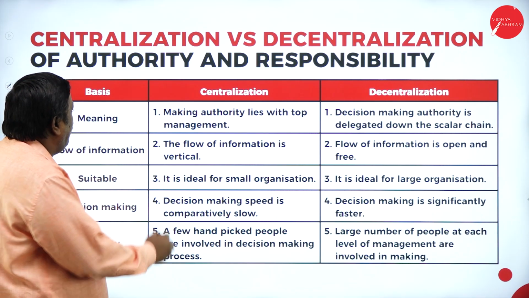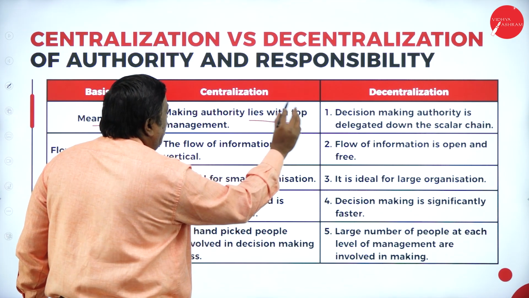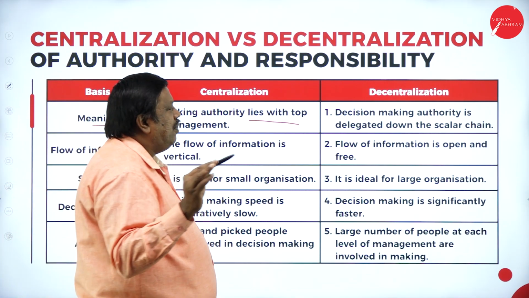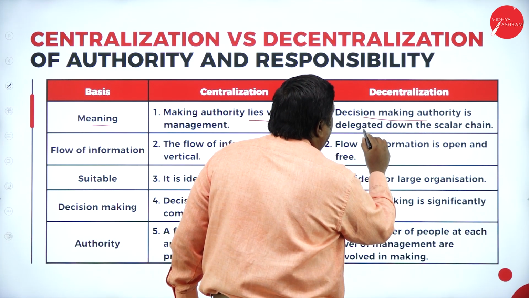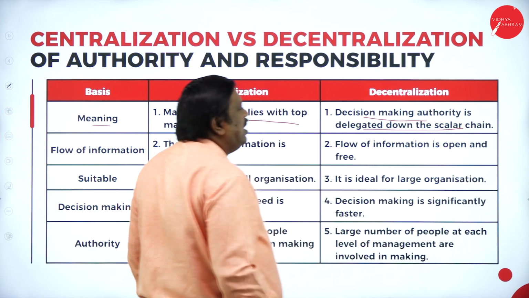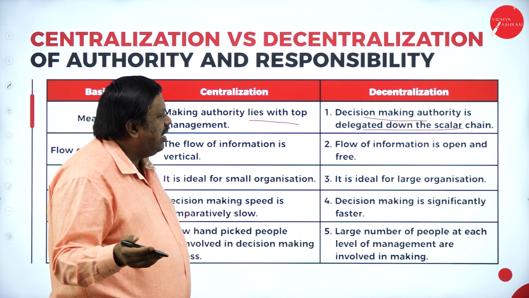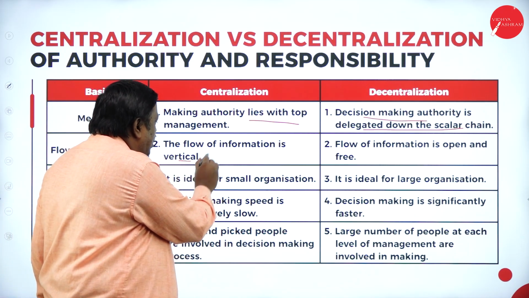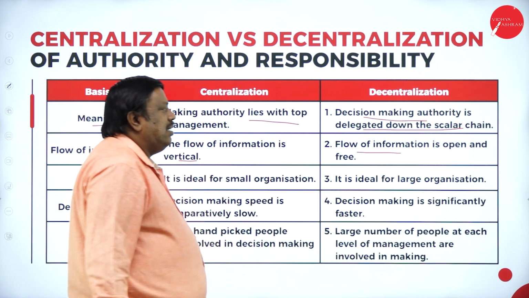The first one we have here is the meaning of centralization. Authority lies with the top level management. The decision making authority always rests with the top level management, whereas in decentralization the decision making authority is delegated down the scalar chain. The flow of information is vertical in centralization, and the flow of information is open and free in decentralization.